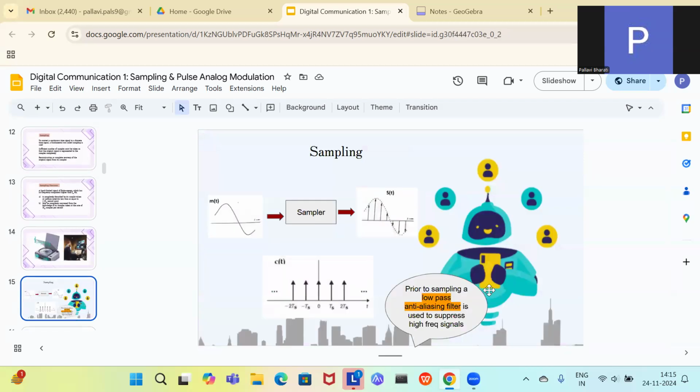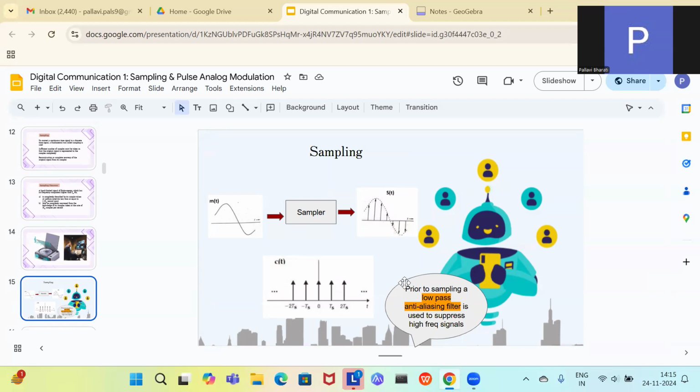Okay, now let's get into the mathematics of this. Here you can see this is a continuous time signal. You are using a sampler and then getting the samples. In this sampler, you are multiplying it with an impulse signal. Prior to sampling, a low-pass anti-aliasing filter is used to suppress high-frequency signals.